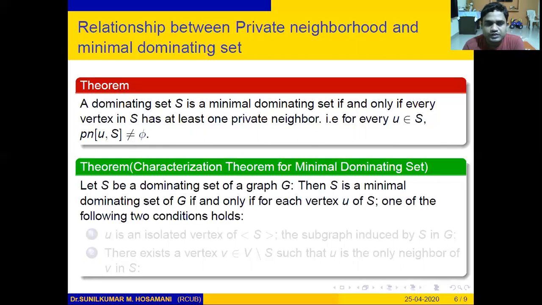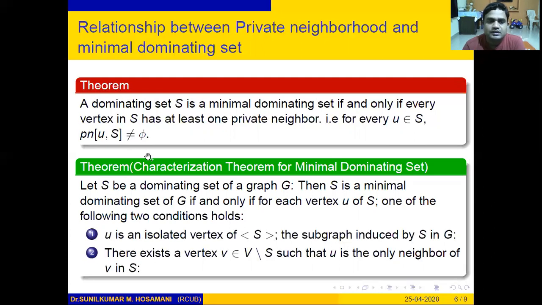Recall the statement of the characterization theorem for minimal dominating set. Let S be a dominating set. S is a minimal dominating set if and only if it satisfies one of the following conditions: if u is an isolated vertex, then u is an isolated vertex of the induced subgraph of S, and every vertex in V minus S has a unique neighbor u, and that u belongs to the set S. According to the private neighborhood definition, we can simplify this characterization theorem.